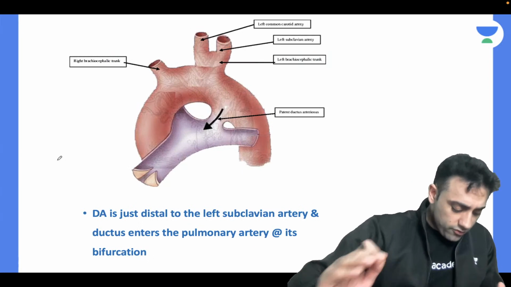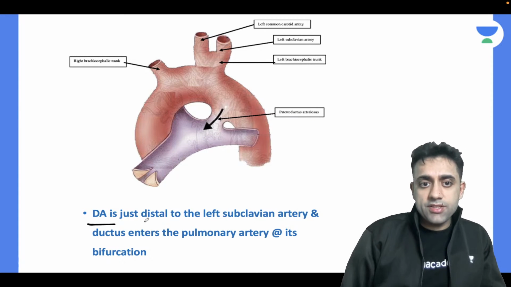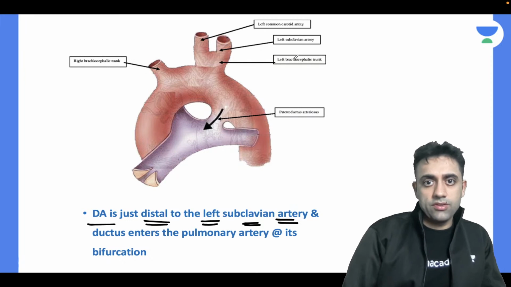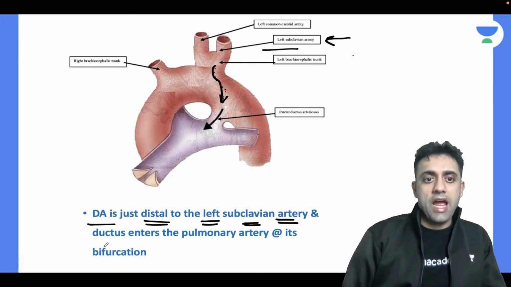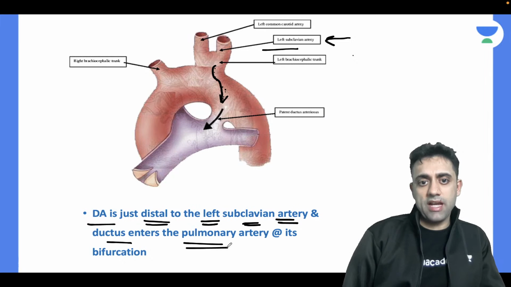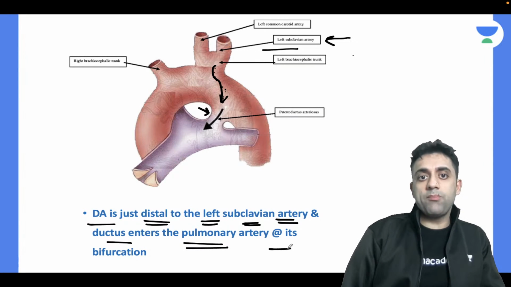Now, very importantly, remember that ductus arteriosus is just distal to the left subclavian artery. So this one is our left subclavian artery. And the ductus enters the pulmonary artery at its bifurcation.